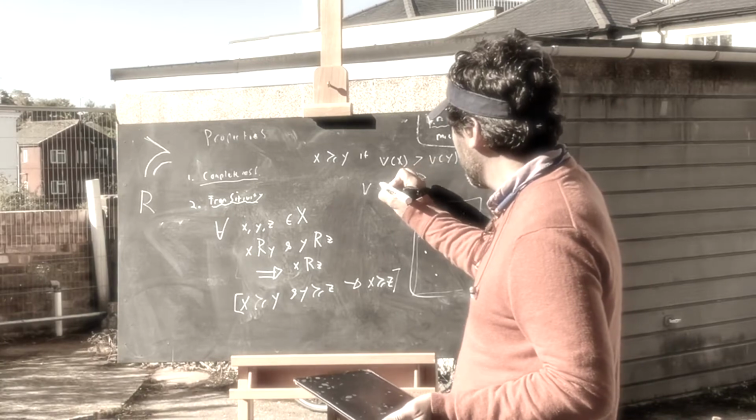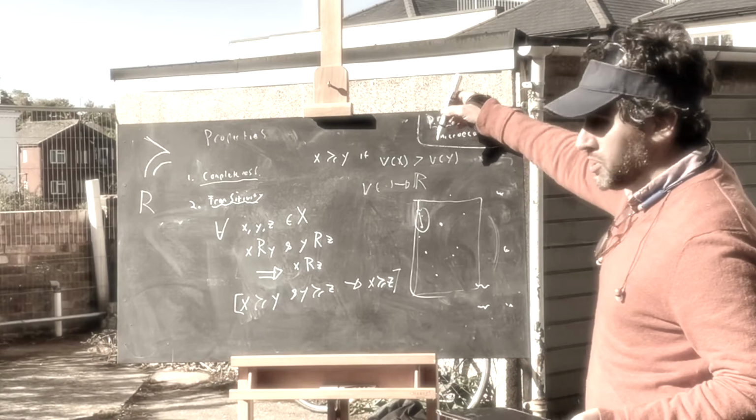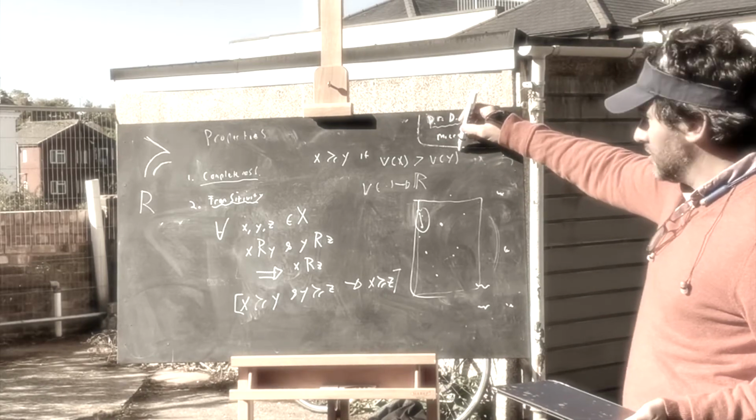V maps from some combination to a real number. This here, we can clearly show that it's transitive, right?